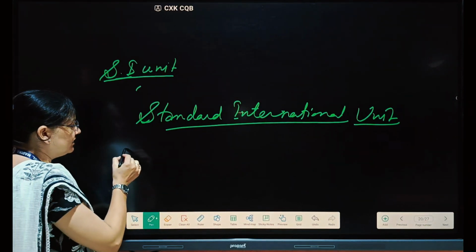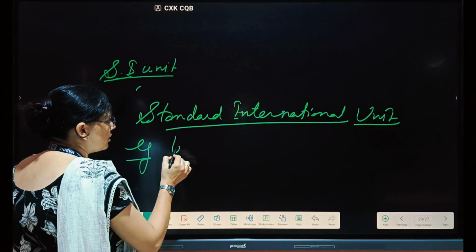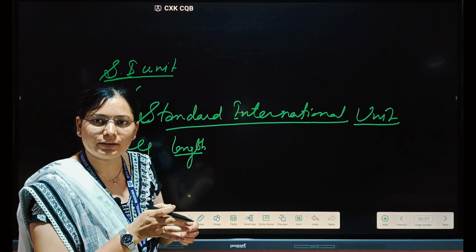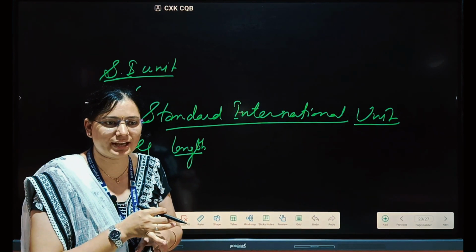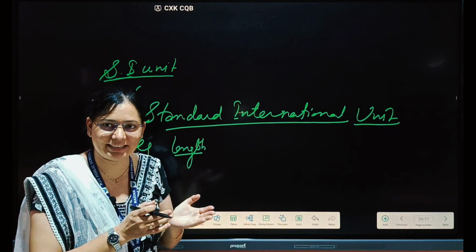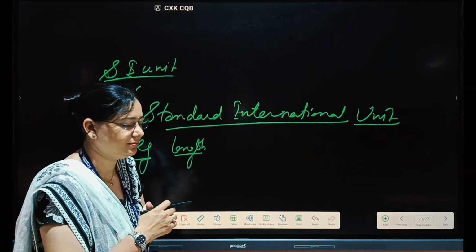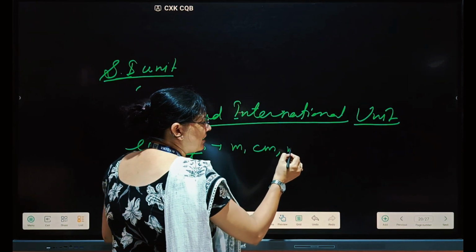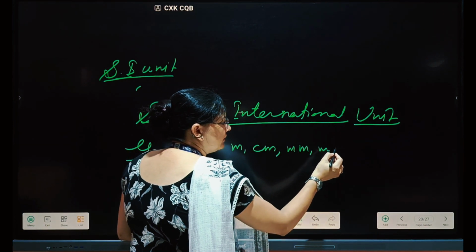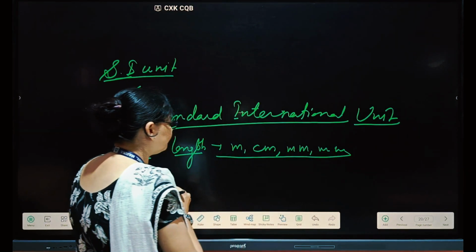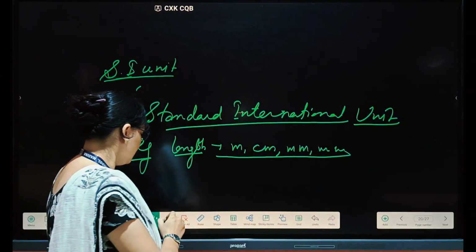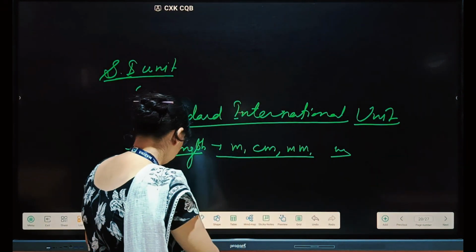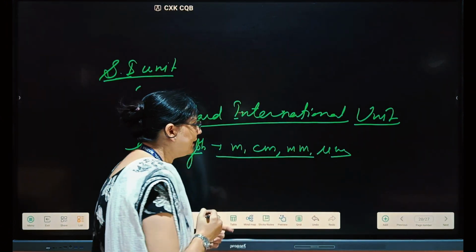For example, if we are talking about length, the unit can be meter, centimeter, or even light year as a term of distance. Then meter, centimeter, millimeter, micrometer. These are the units of length.